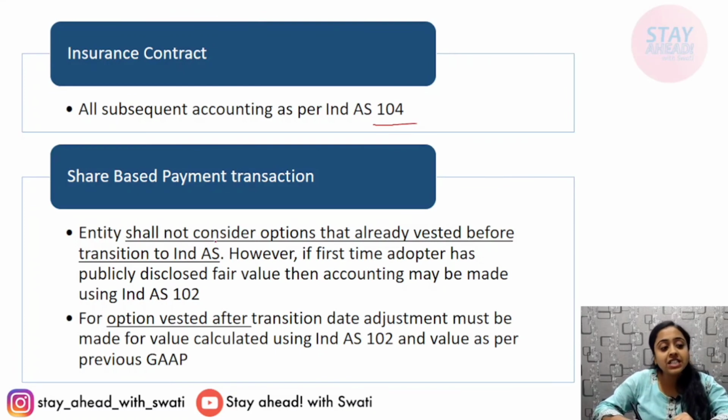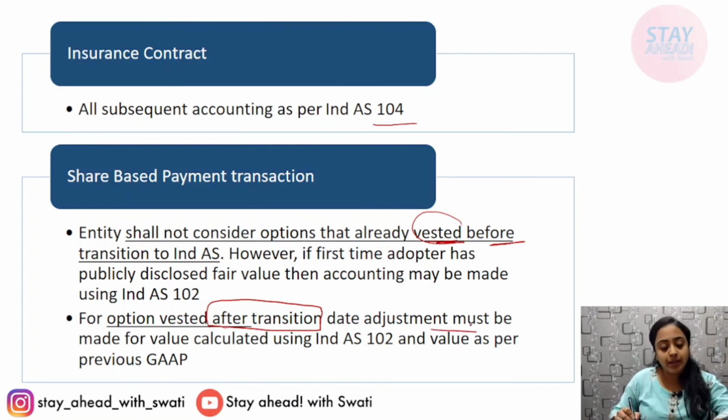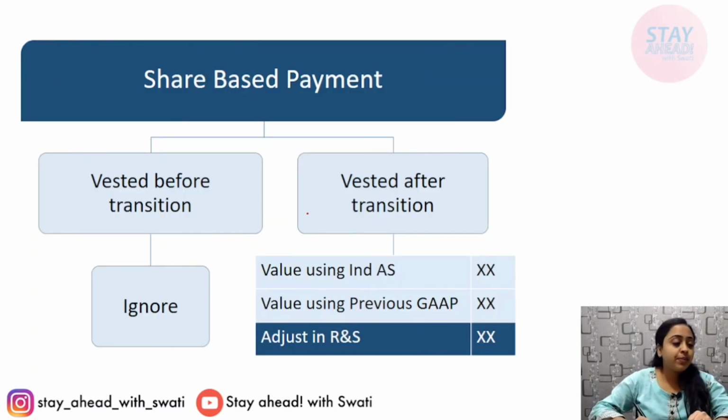The entity shall not consider options that already vested, meaning entitled before the transition date to Ind AS. They will not consider them if they were entitled before the transition date. But if they are vested after the transition date, if they are entitled after the transition date, then adjustments need to be made. See, it is simplified further. Vested before transition, then ignore, no treatment needed. Entitled before transition, no treatment needed. If vested after transition, then calculate value using Ind AS and value using previous GAAP. The difference will be adjusted in the reserve and surplus, or you can say retained earnings.